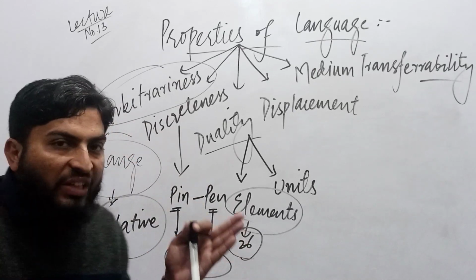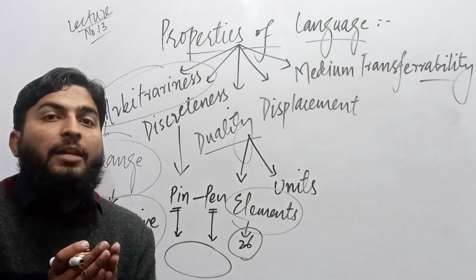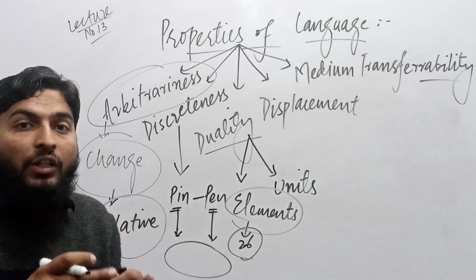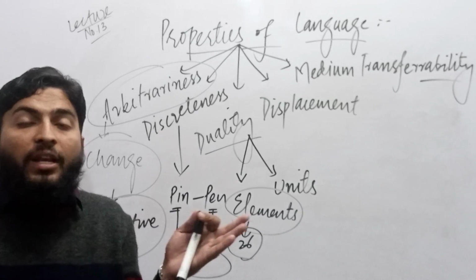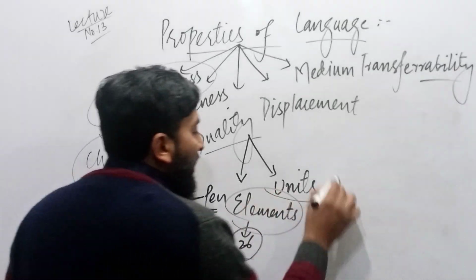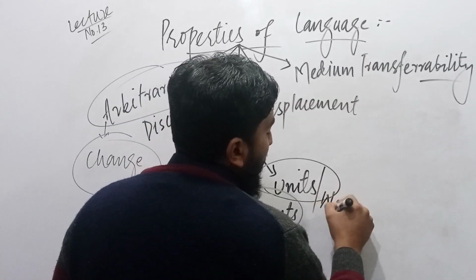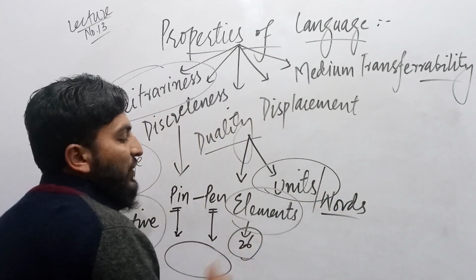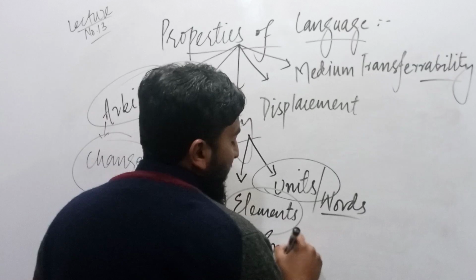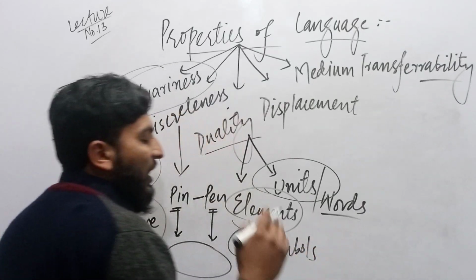Now, combining these 26 elements, they frame units, innumerable. So we say that these units are also called words. These words are formed from these 26 symbols, such as A, B, C, etc.